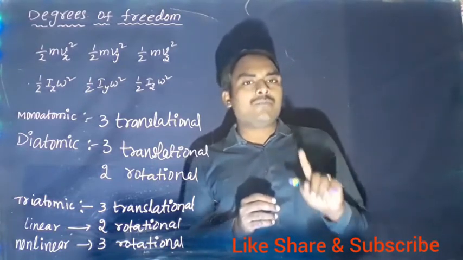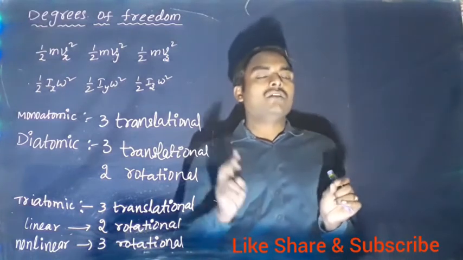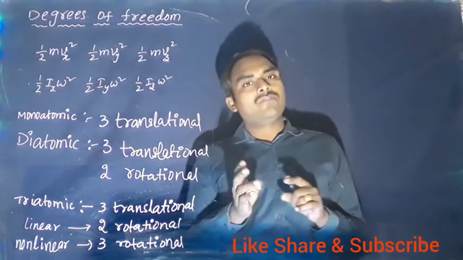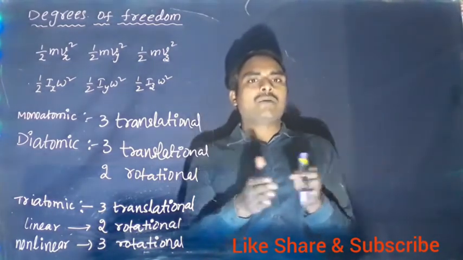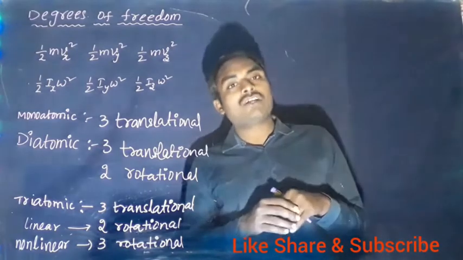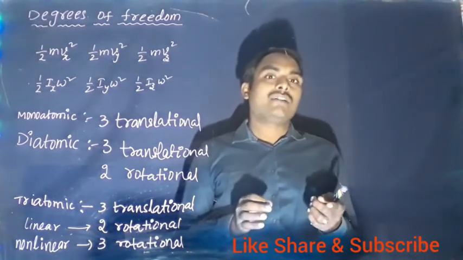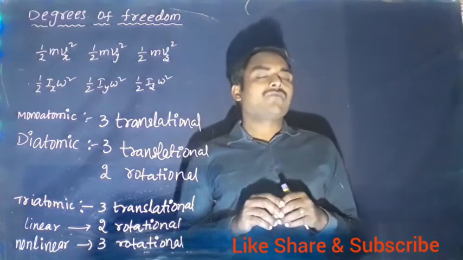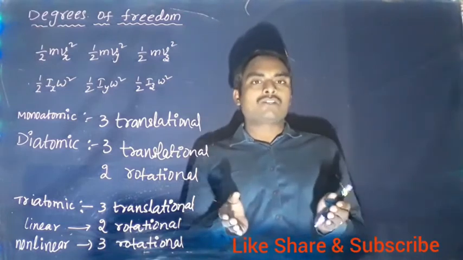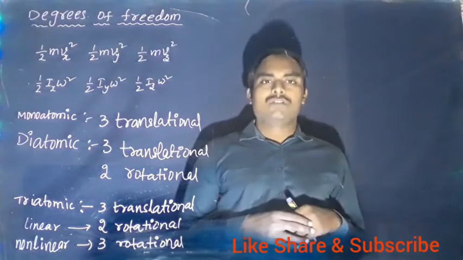For each vibrational mode, there will be 2 degrees of freedom. Because in vibration, there will be kinetic energy. When two atoms are vibrating like this, they will have kinetic energy, and also potential energy. There are two energies, kinetic plus potential. That's why 2 degrees of freedom for each vibrational mode. So, if they give us how many vibrational modes, then we can find the degrees of freedom as 2 times the modes.